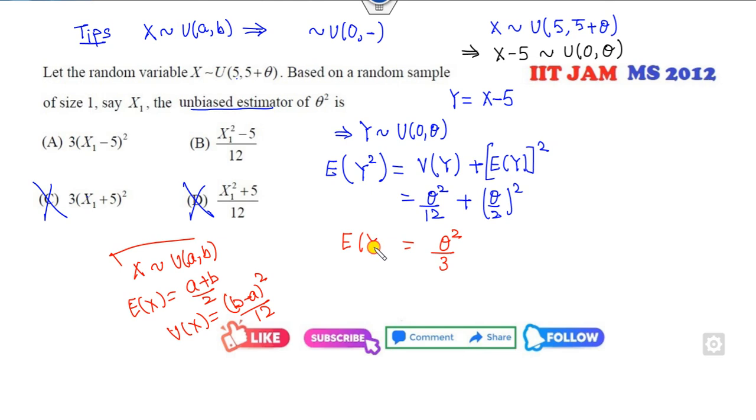So the expected value of y square is theta square over 3. What does it mean? The expected value of 3y square is theta square. So that means this is my unbiased estimator. So 3y square is the right answer of the problem.